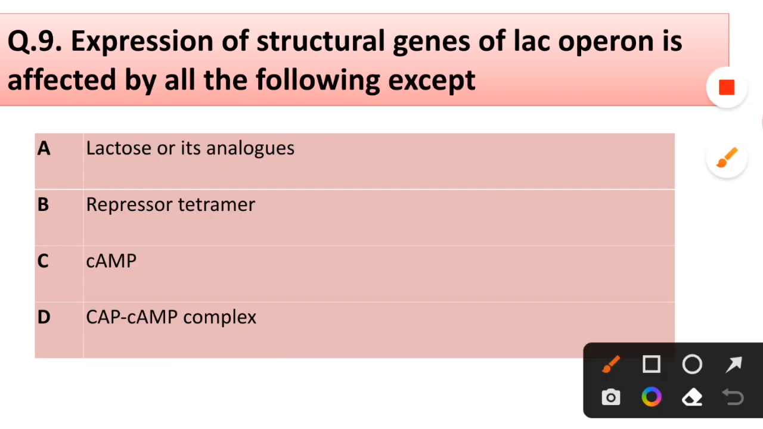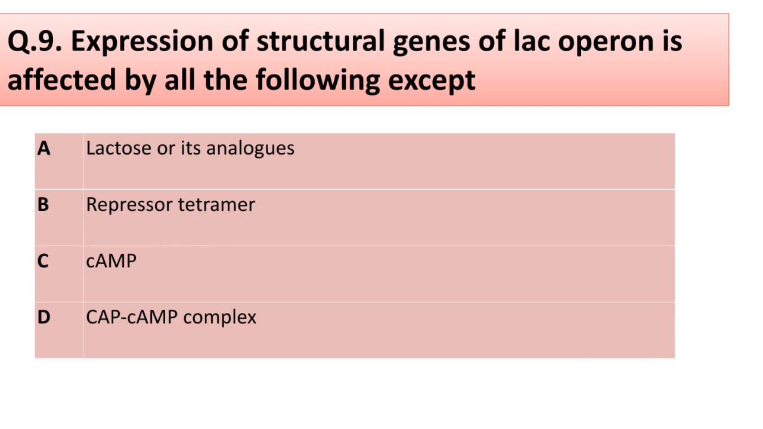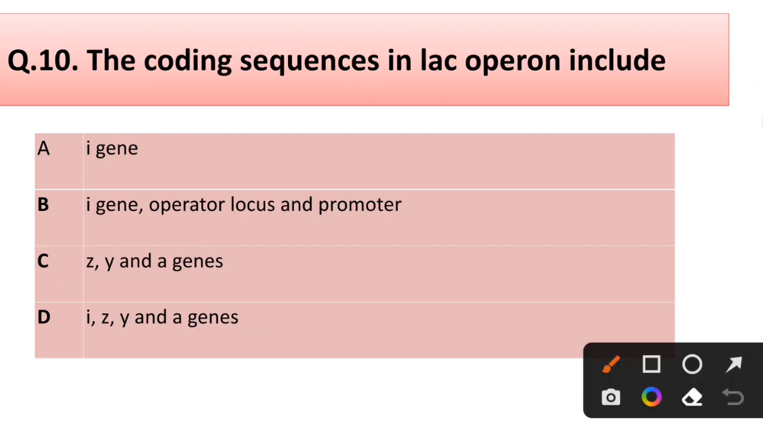Question number 9. Expression of structural genes of lac operon is affected by all of the following except lactose or its analogues, repressor tetramer, cAMP, CAP-cAMP complex. Correct answer is option C, cAMP. Question number 10. The coding sequences in lac operon include I gene, operator locus and promoter, ZY and A genes, IZY and A genes. Correct answer is option D, IZYA genes.